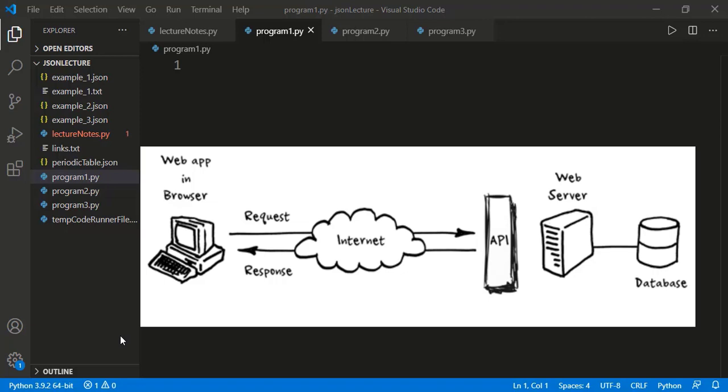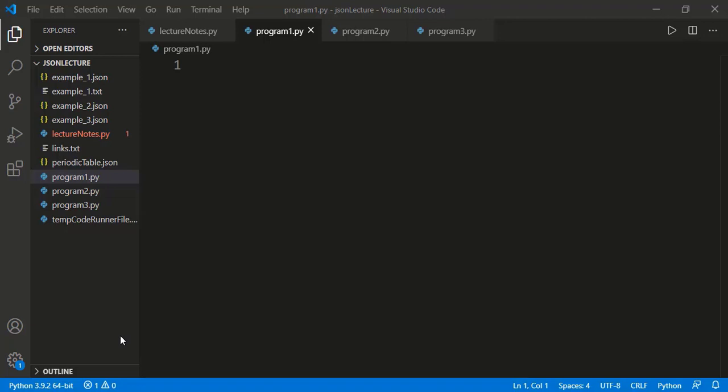And the data from most of the web servers is transmitted as JSON files. There is also a format known as XML, but JSON is better readable and lightweight, and hence a widely used format. Finally, not just web applications, the JSON data format is also used in other software applications.